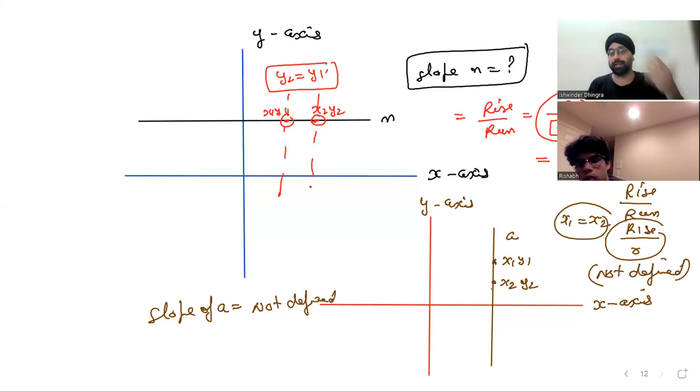Okay. This is the level of preparation you need for ASL. Make sense now? Shall I proceed further? Can I discuss one or two real life scenarios of how the slope can be used? Are you okay, not tired? You need any break or something? No, I'm okay. Great.